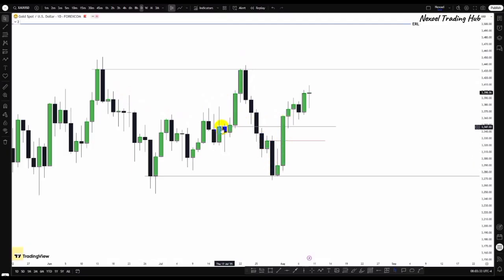This reclaimed price. This is what we call reclaim block. It reclaimed price and now gave bullish reason to the upside, and you can see it's in confluence with a bearish fair value gap, which now acted as an inversion fair value gap, and we had bullish movement of price to the upside.